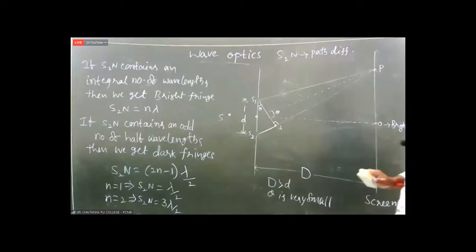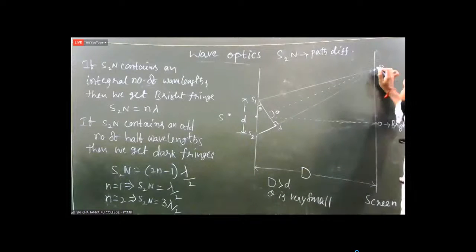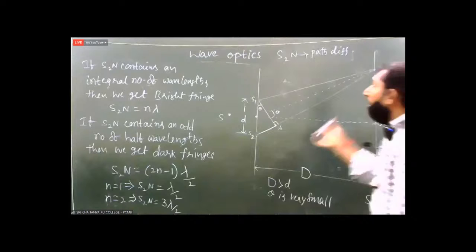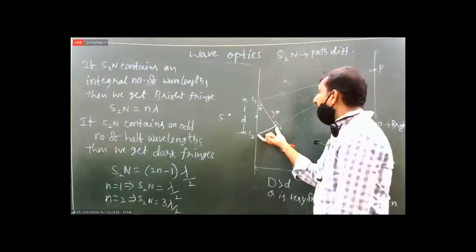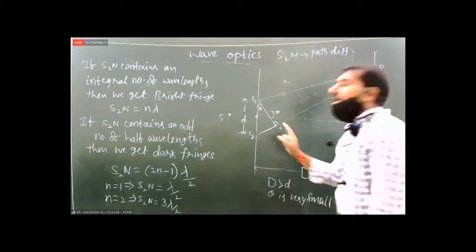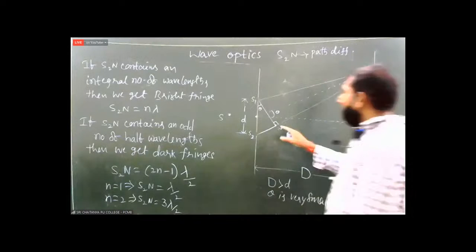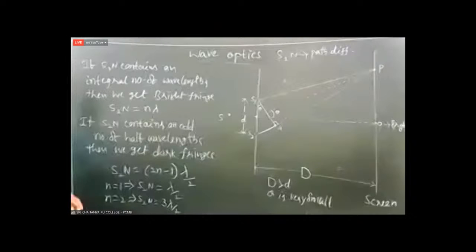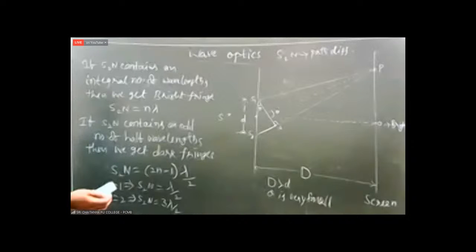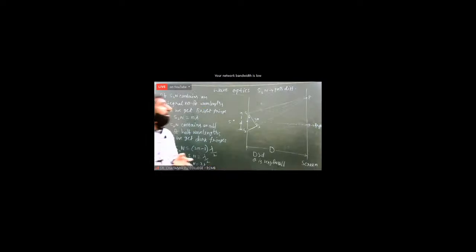So the determination of brightness or darkness at any point on the screen depends on the number of wavelengths in the path difference S2N.